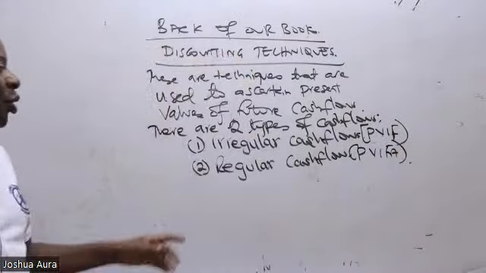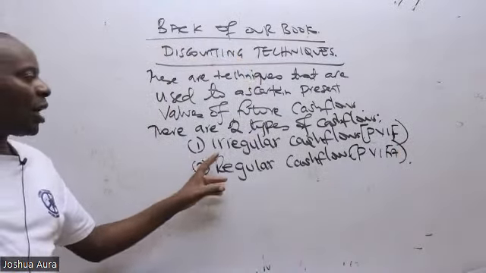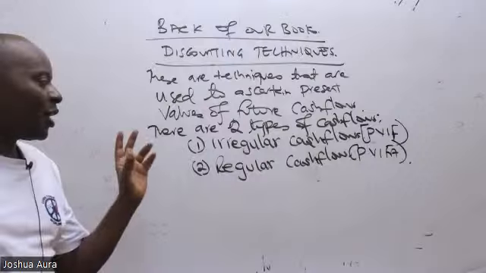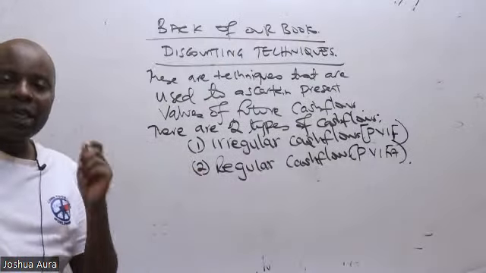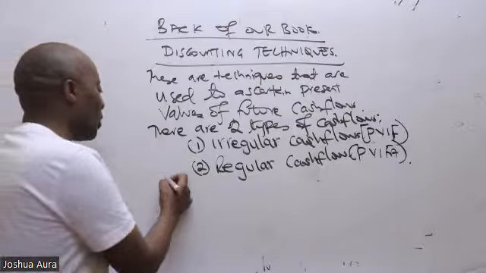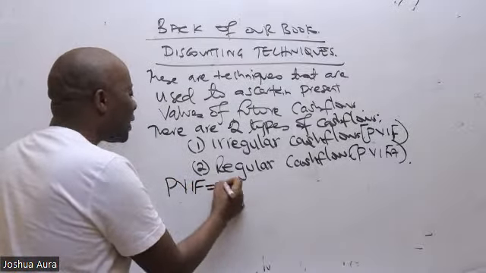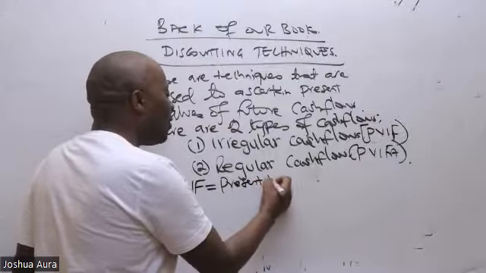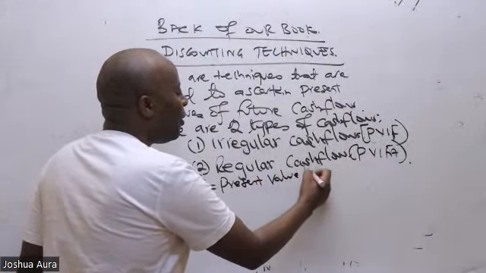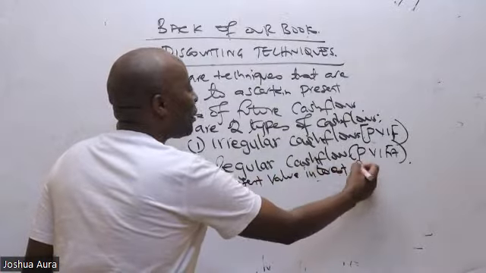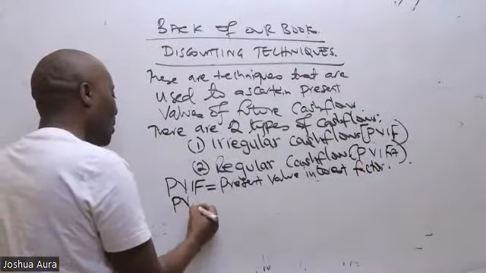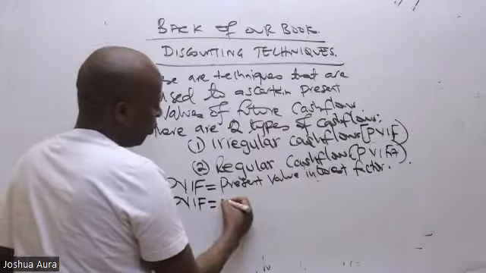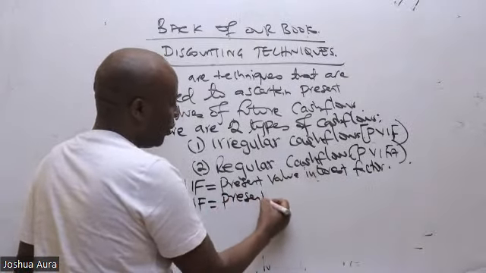So anytime we talk of irregular cash flows, you discount them using PVIF, and regular cash flows, you discount them using the famous PVIFA. So PVIF stands for present value interest factor,